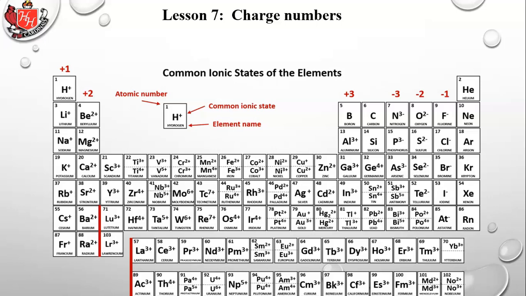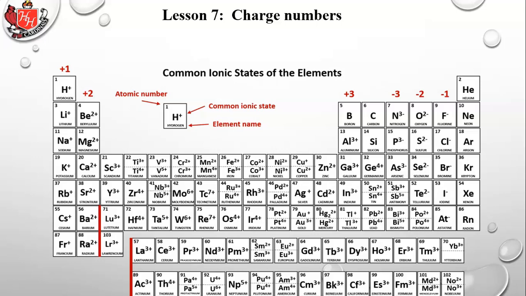Now we move over to the -3 column. That's nitrogen, phosphorus, arsenic, and antimony. And those are closer to the noble gas on the left of them at the end of their row. So each of those would gain 3 electrons and have a full octet, and that would make nitrogen like neon. It would make phosphorus, P, like argon.